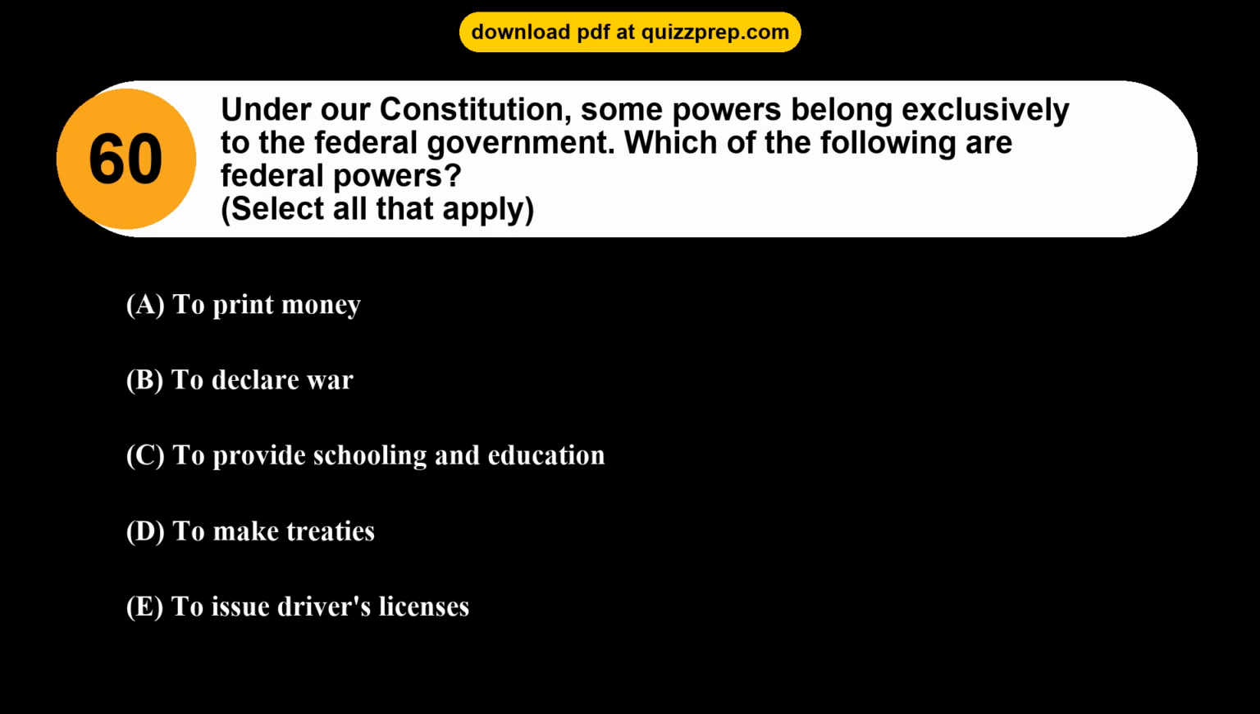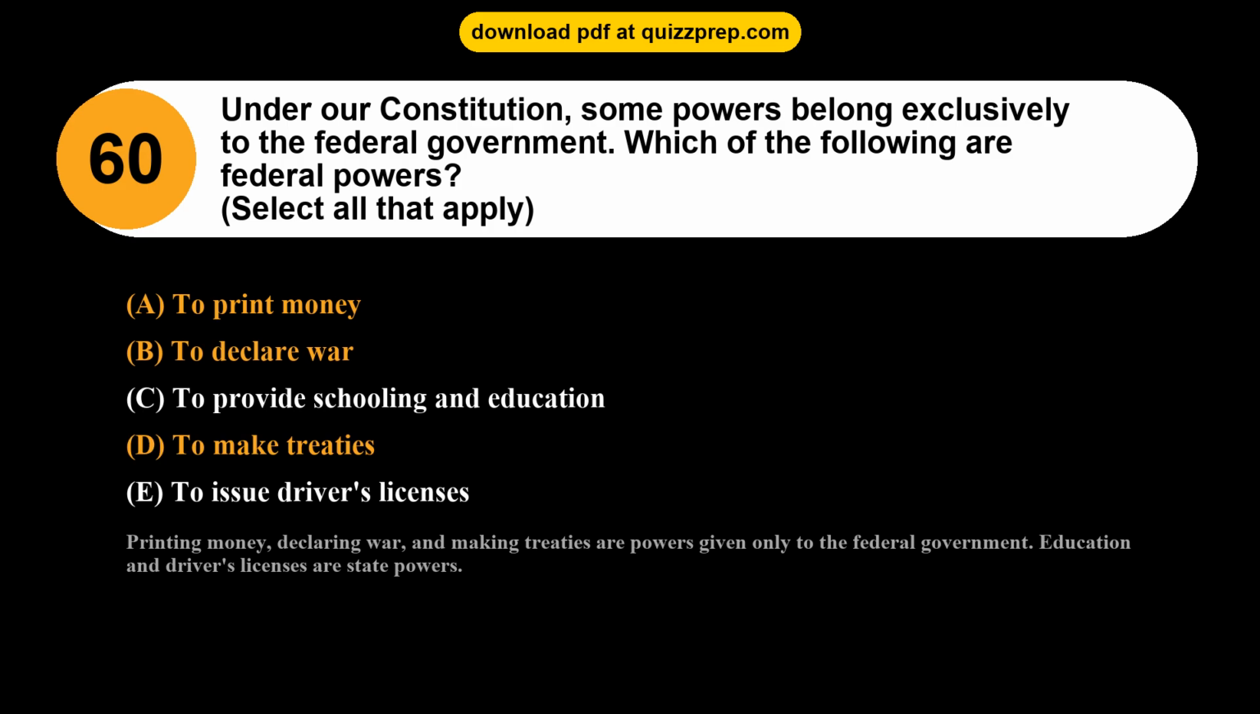Question 60. Under our Constitution, some powers belong exclusively to the federal government. Which of the following are federal powers? Option A, to print money. Option B, to declare war. Option C, to provide schooling and education. Option D, to make treaties. Option E, to issue driver's licenses. The correct answers are options A and B and D. To print money, to declare war, to make treaties. Printing money, declaring war, and making treaties are powers given only to the federal government. Education and driver's licenses are state powers.